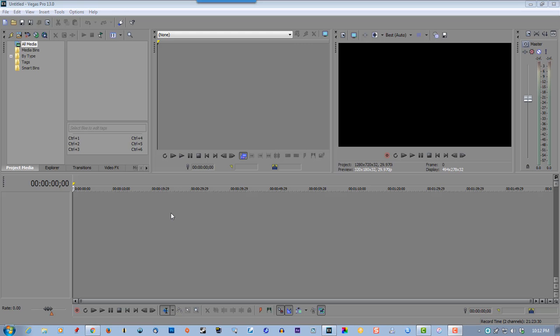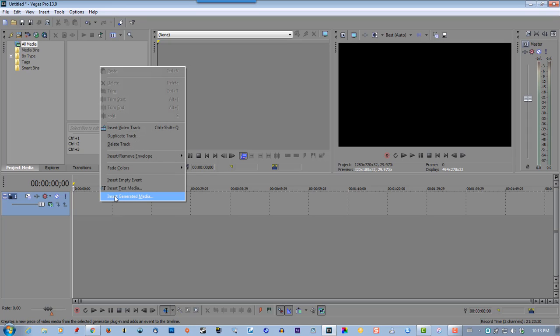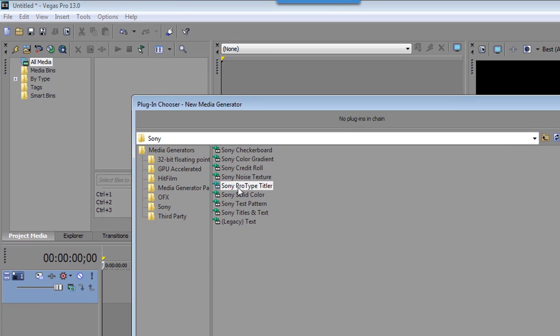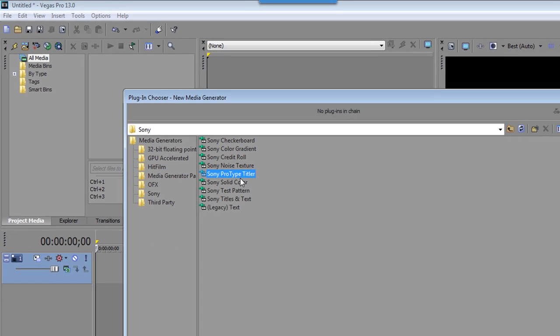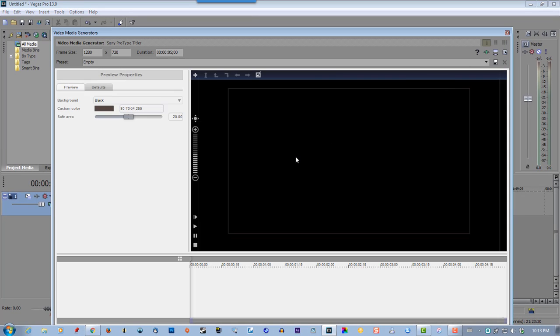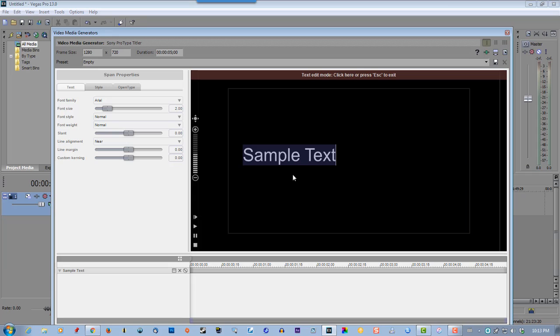In this tutorial, I'm going to show you how to create a powerful typing effect that does not require the use of keyframes or masking text. So follow me. Right click, insert video track, right click, insert generated media, select Sony Pro Type Titler, click OK, double click, hit the backspace button and type something.